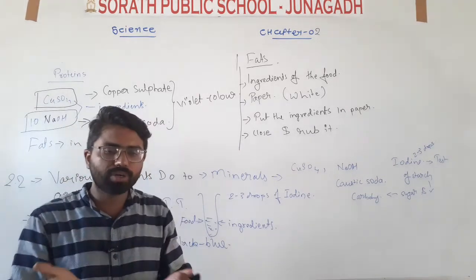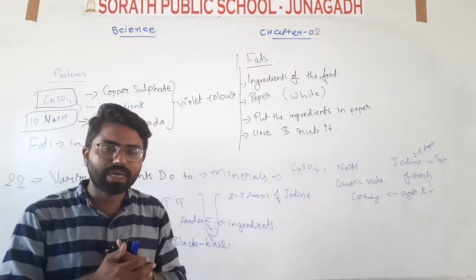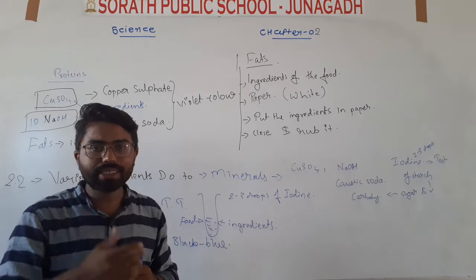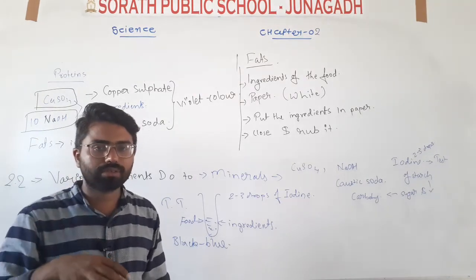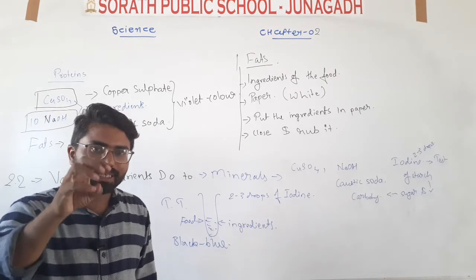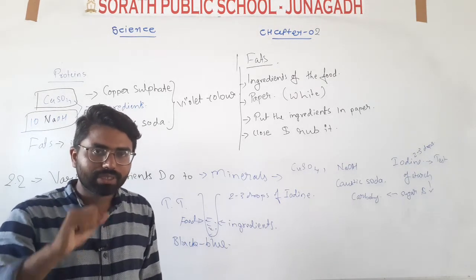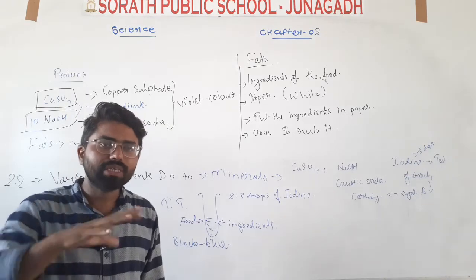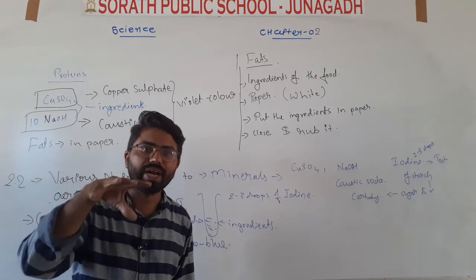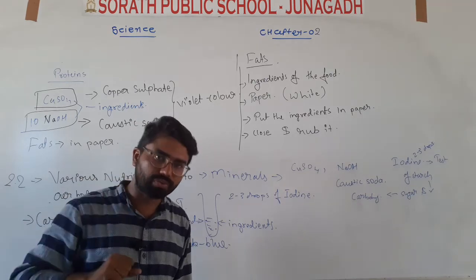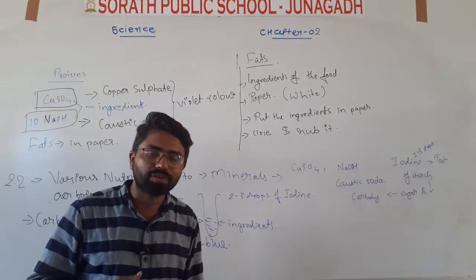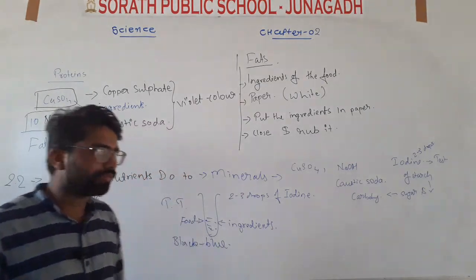After rubbing, if you leave the paper open, after some time, within a minute, and within a few seconds, you will see small spots, a small oily spot on the paper. Okay, that spot, that black color spot will be there. That oily spot you can see. That spot indicates that there is a presence of a fat in these ingredients of the food. Okay, from that you can conclude that there is presence of a fat in these ingredients.